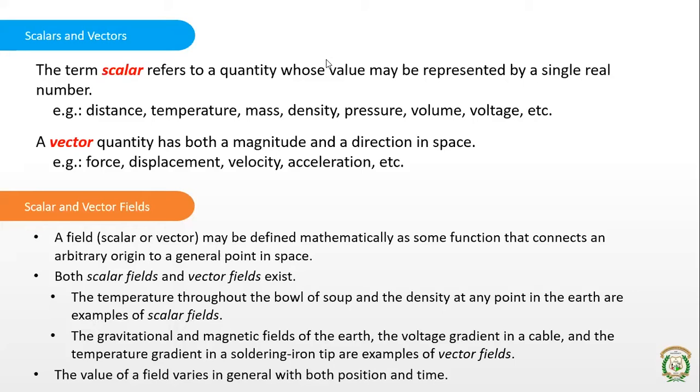Or even the voltage gradient or the potential gradient, the temperature gradient, the change in the temperature in the soldering iron tip. All these come under vector fields. And the value of the field varies. It is not the same at all the points. It varies in general with both position as well as time.